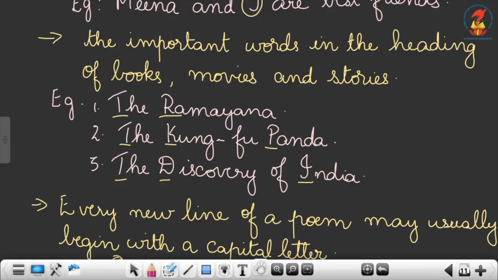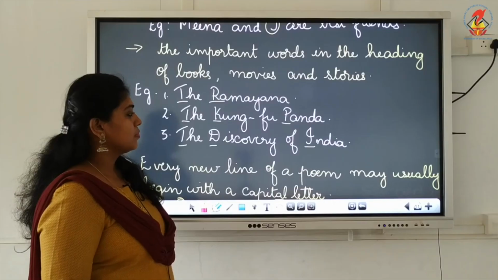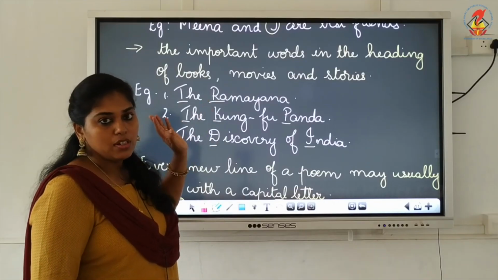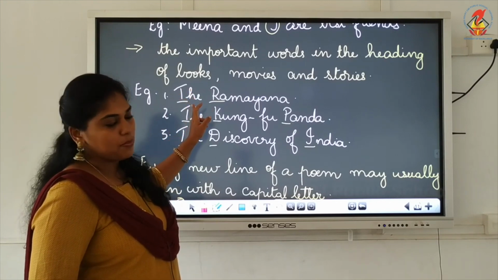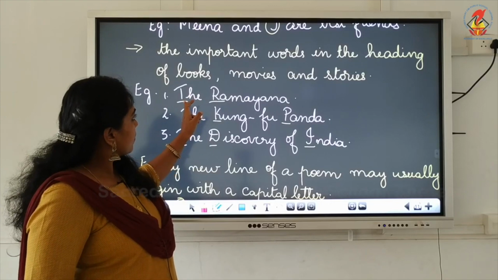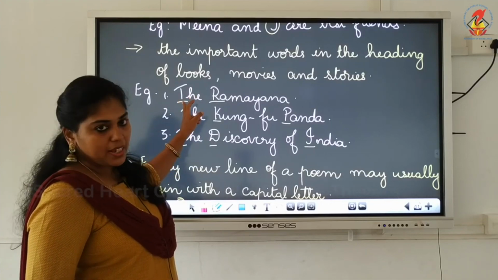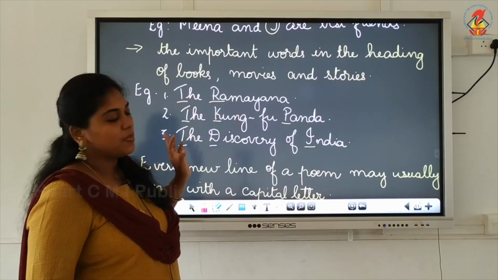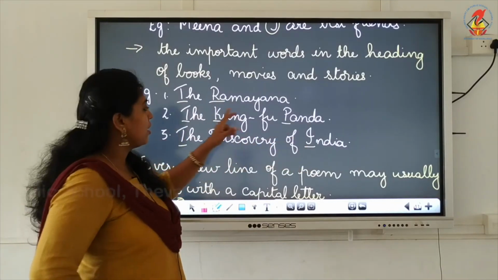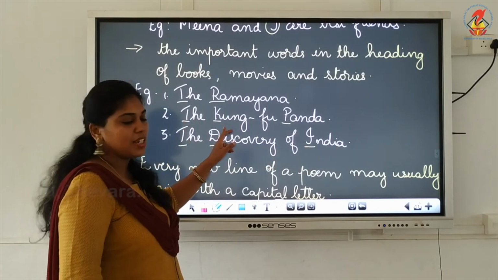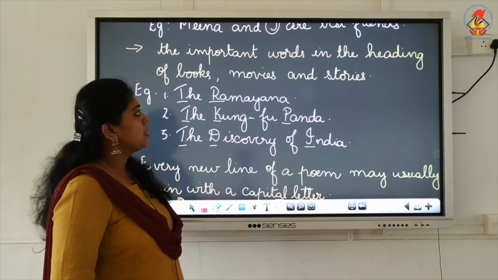Next one, the important words in the heading of books, movies and stories. The Ramayana. Here it's the name of a holy book, right? So there we have to put capital letter. The T should be capital and Ramayana, R should be capital. The Kung Fu Panda. There also T should be capital, K should be capital and P should be capital.